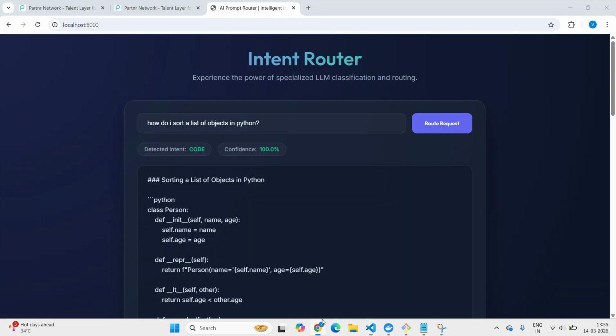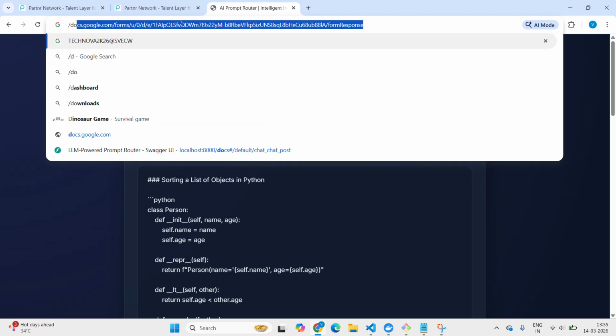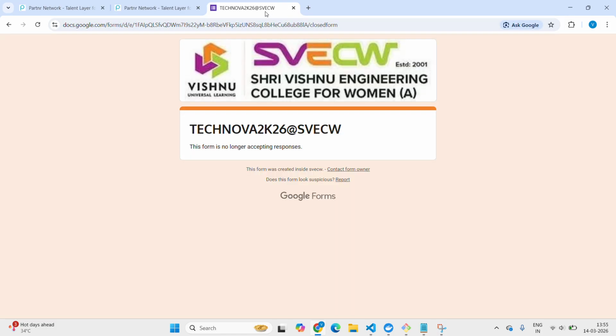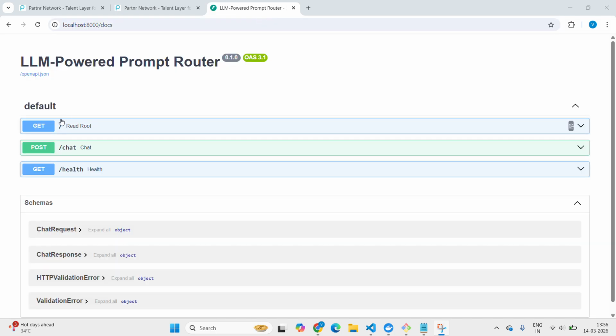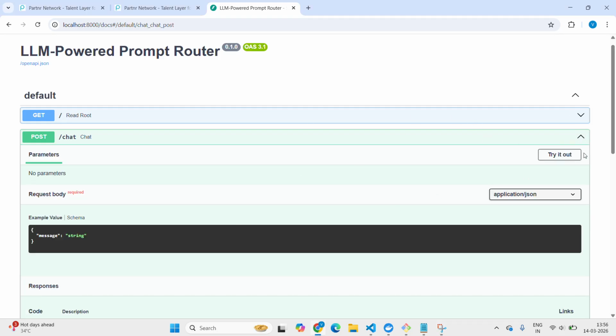We can also do this by going to localhost slash docs for the Swagger UI. Here is the Swagger UI. We use POST to ask a question.